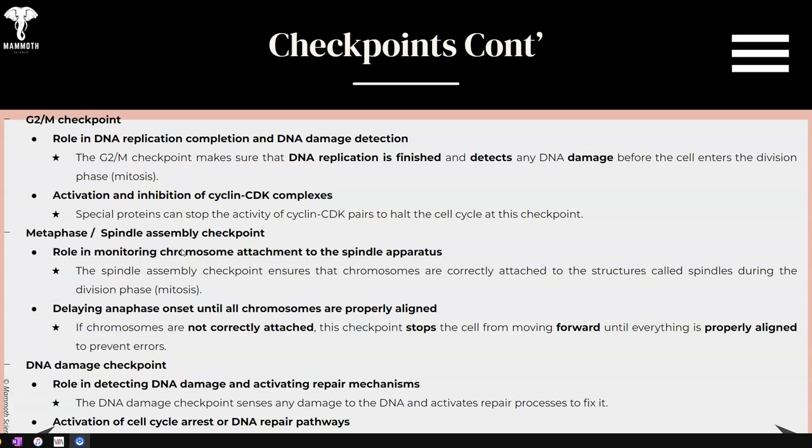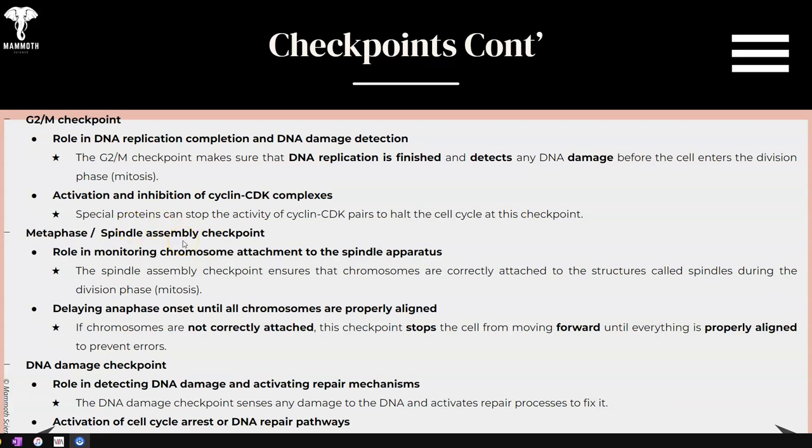Then you have a metaphase spindle assembly checkpoint, making sure that those spindle fibers are attached correctly. If they're not, then you'll never proceed into anaphase, pulling those sister chromatids apart. Then the cell does not have the requisite number of chromosomes that it's going to need to be a functional cell. So it can delay anaphase onset until all chromosomes are properly aligned.